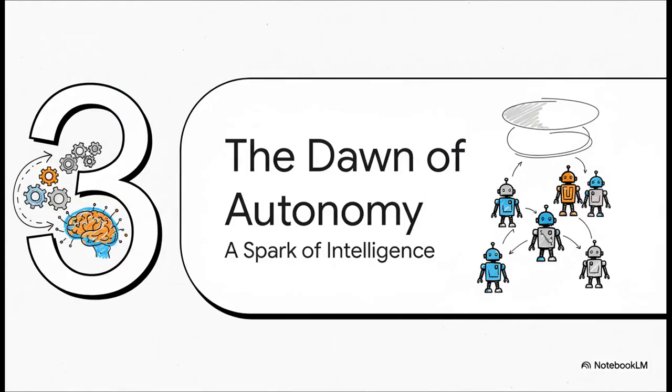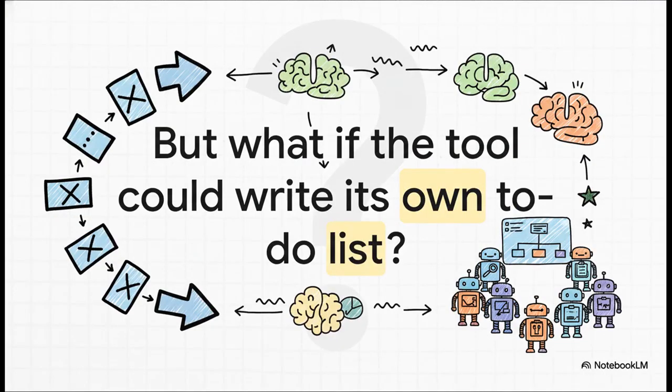Now, as cool as that is, it's still just a pre-built assembly line. It's following a script. The real paradigm shift, the moment that changes the game, is when we stop telling the machine what to do and start telling it what to achieve. This is the dawn of autonomy. And this is the question that just blows the whole thing wide open. Instead of us having to build the entire assembly line piece by piece, what if we could just tell the factory manager what we want and they figure out how to build the assembly line for themselves?